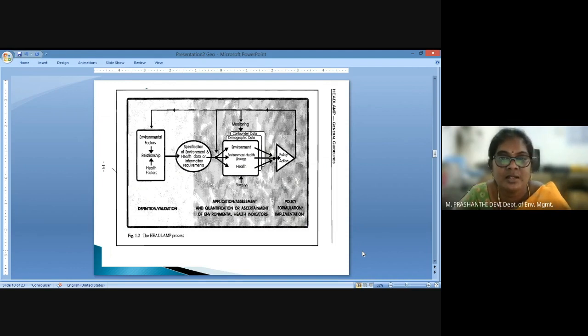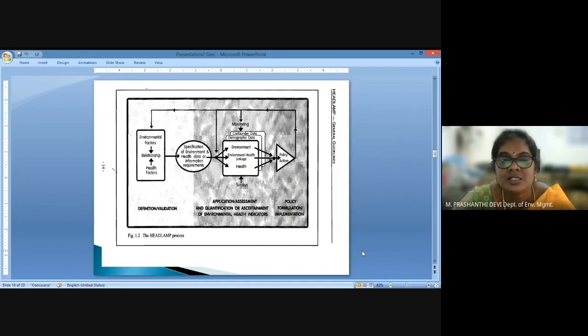So this is how the entire process goes when we are talking about environmental health linkages in a particular geographical region. What we try to identify is specific environmental and specific health related information which may directly or indirectly promote a disease in a particular area.